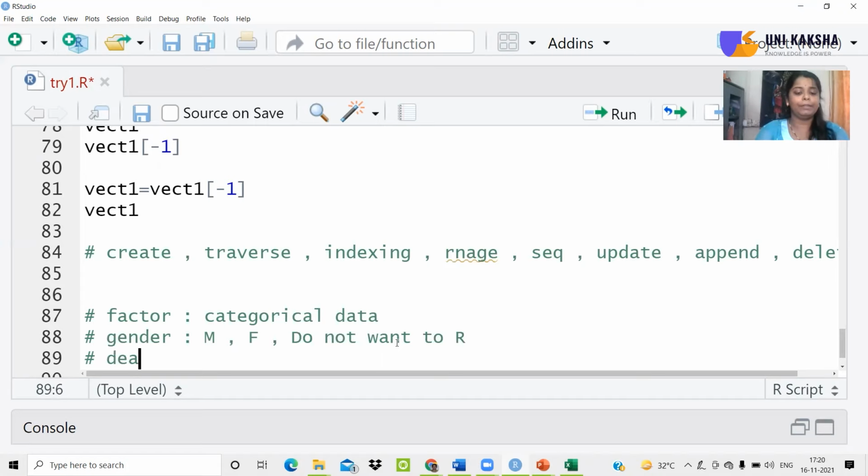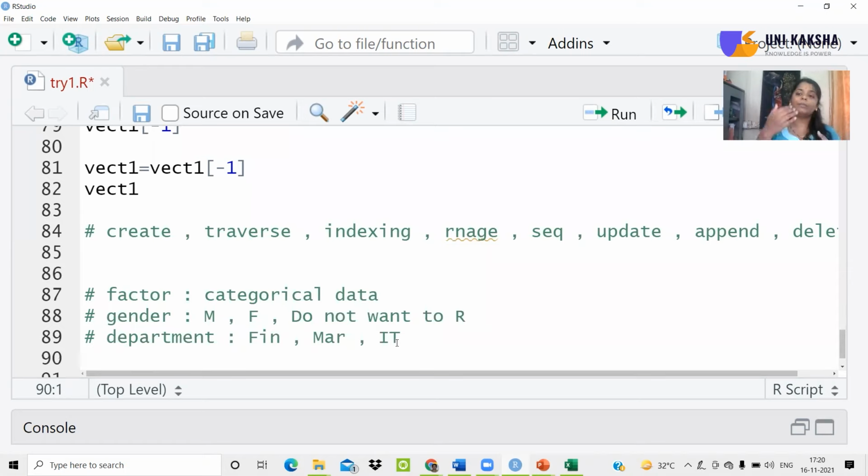Another example could be department. Department is a category, nothing but a kind of categorical data. When you say that department can be finance, marketing, or IT, these are called the subgroups present inside that department, or you can say the levels of your data. So what you need to understand from this is what a factor is and what its level is. A factor is that variable, and a level is nothing but the subgroups which are present in that variable.